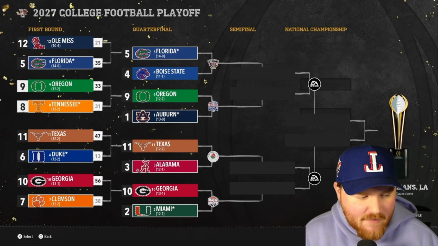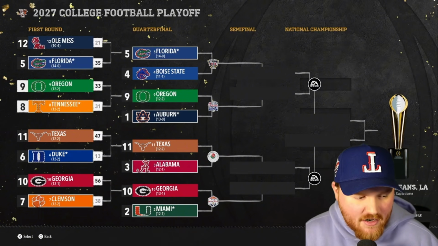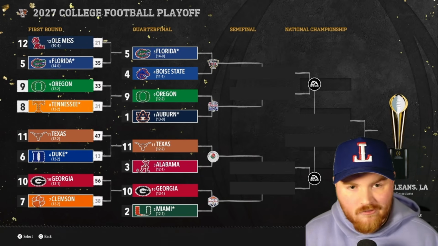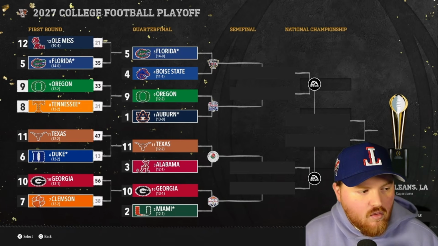Georgia will face off against Miami after the 56-38 win over Clemson. So that is a big game there in the Fiesta Bowl. Oregon and Auburn will face off, a rematch of the 2010 BCS National Championship game. Don't remind me. Oregon wins 33-31 over Tennessee.